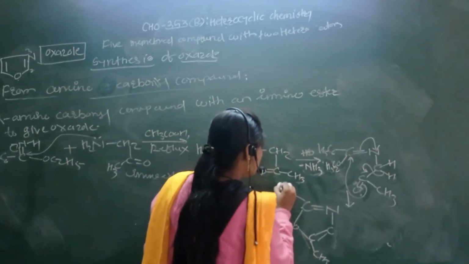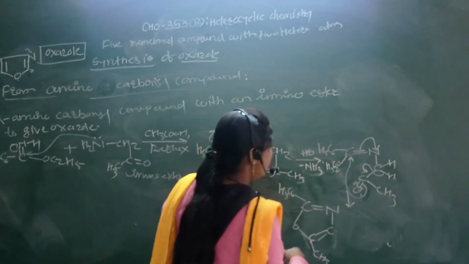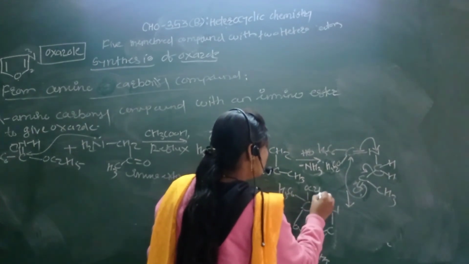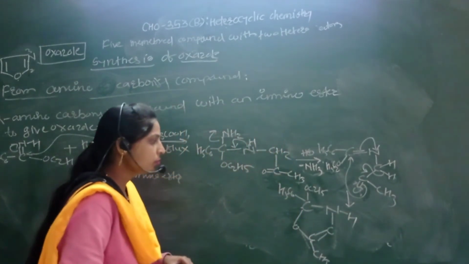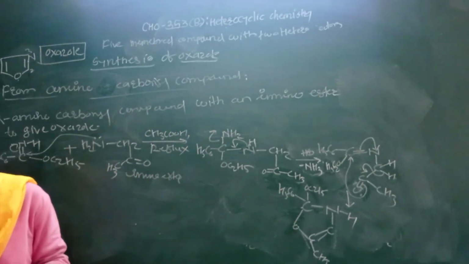This C6H5 as it is, and here a single bond, OC2H5, here formation of the ENH. So this is the intermediate form of the cyclization reaction.